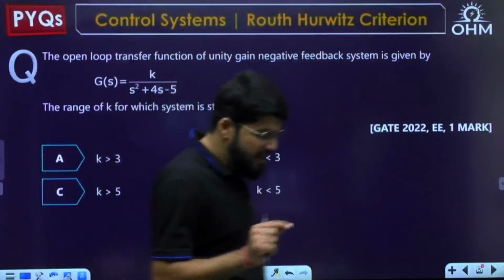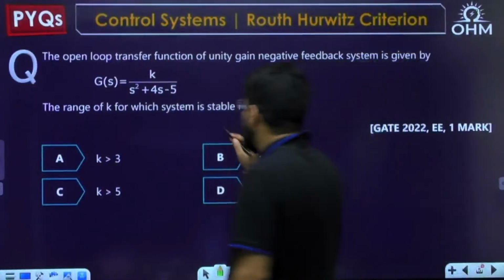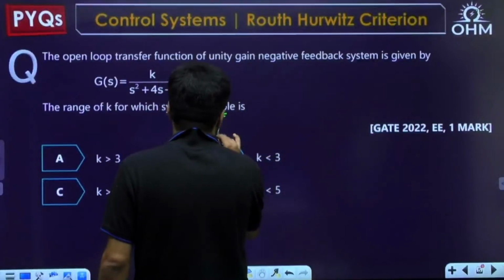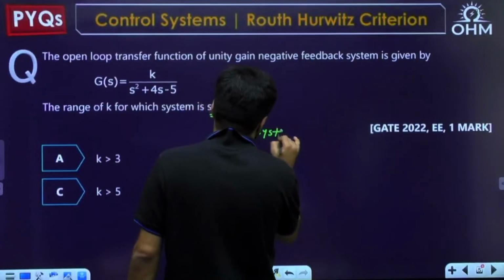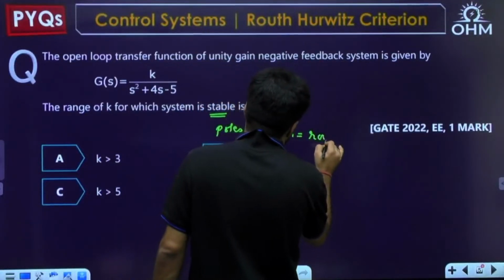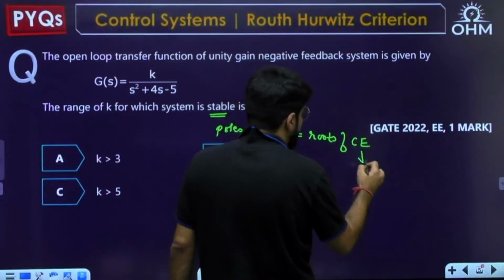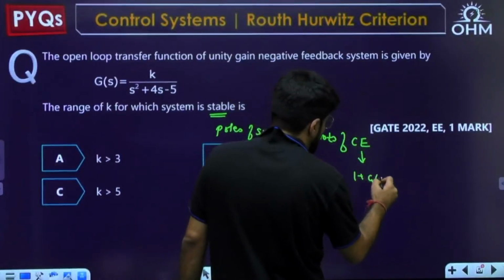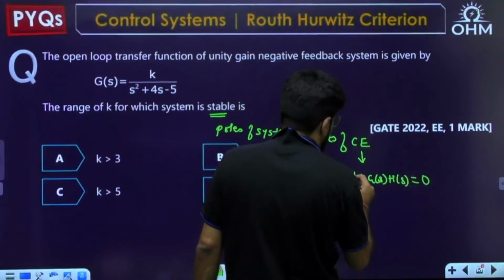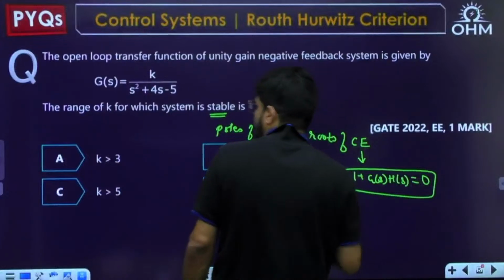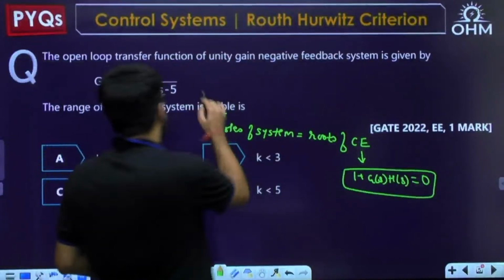Now for stability, we need to check the poles of the system, and the poles of the system are also equal to the roots of the characteristic equation. What is the characteristic equation in general? We know this already. The characteristic equation of the system is given by 1 plus G(s)H(s) equal to 0. Now, is this question actually a Routh Hurwitz question? Let's just start solving it.